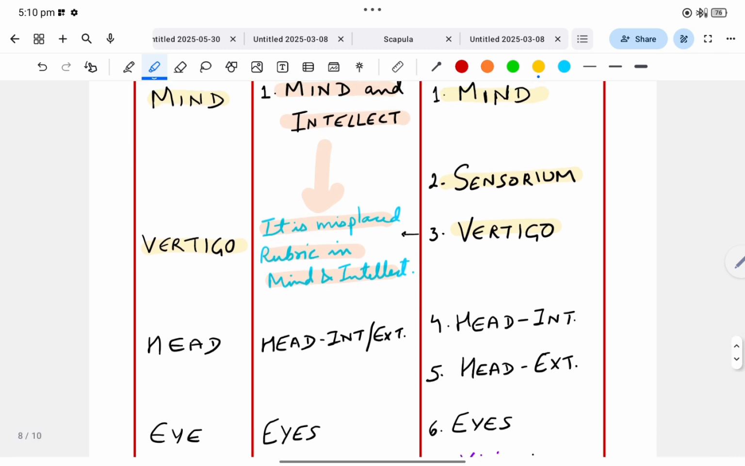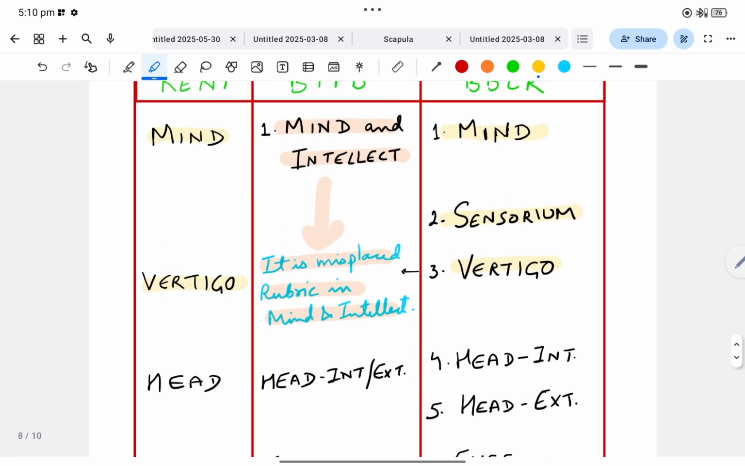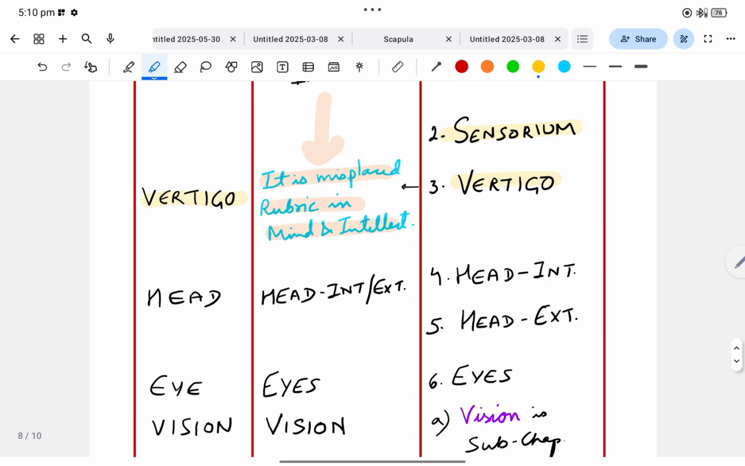Now, fourth chapter of BBCR is head internal. In BTPP, head internal and external is given together. Again in Kent, there is only a chapter named head. So, fifth chapter is head external.